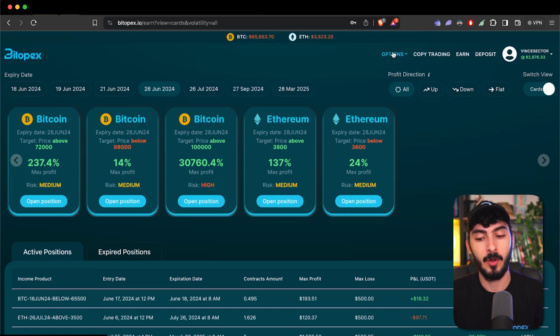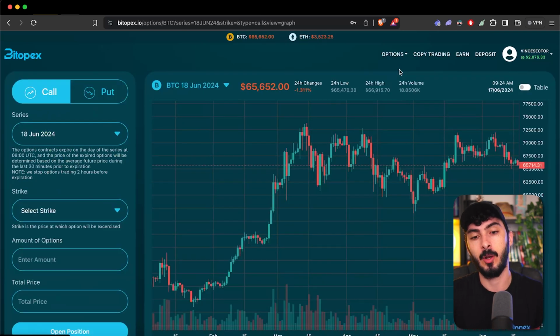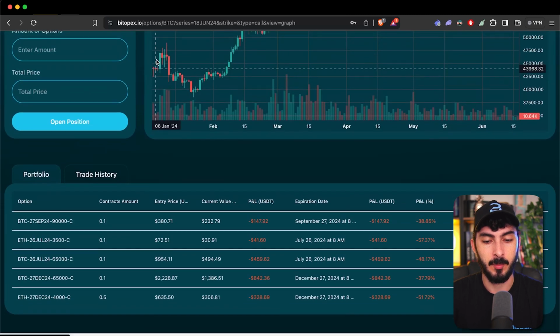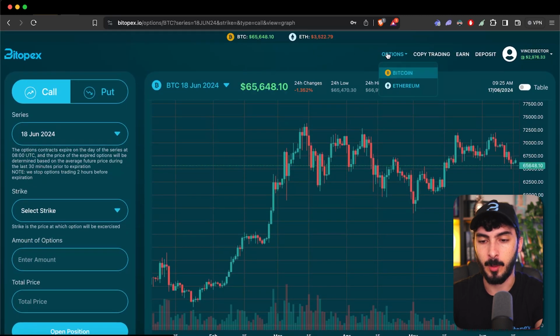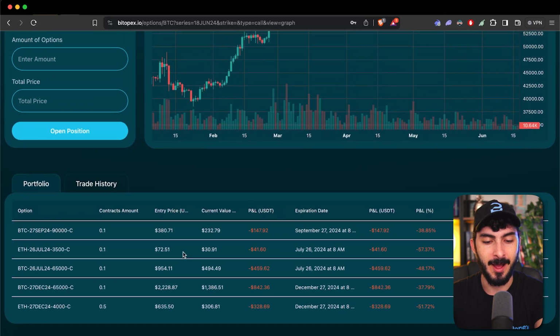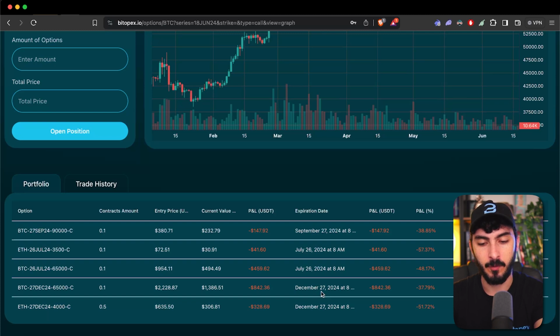But what you can also do, for example, you can open leaps, which are long expiration options. So for example, if you look right here, if you click on options and you can select between Bitcoin and Ethereum, if you scroll down, you can see that I have some options that expire all the way in December. So we have a December 27 for Ethereum and one for Bitcoin right here. Of course, right now they are both in the red because I opened that at the top. So when Bitcoin was around 70 and when Ethereum was almost at 4K. So I opened these, they are a little bit in the red with the P&L,